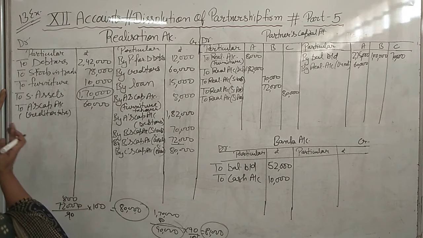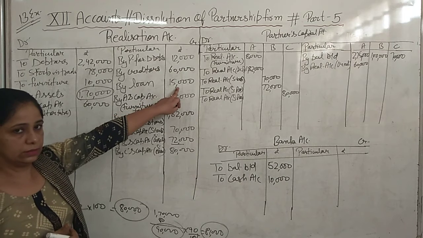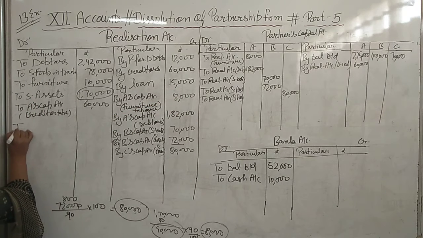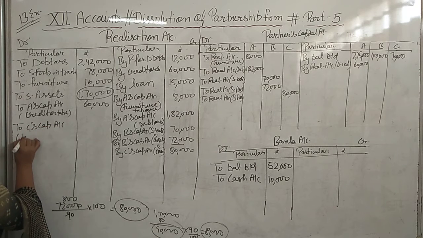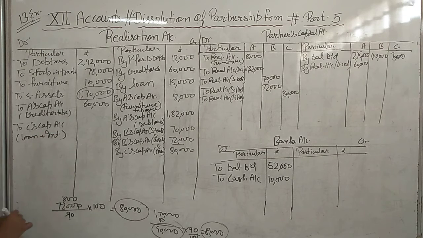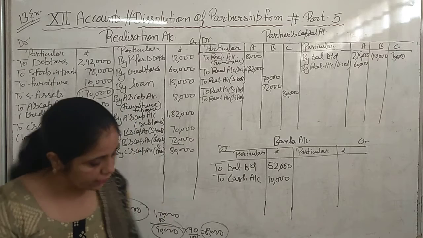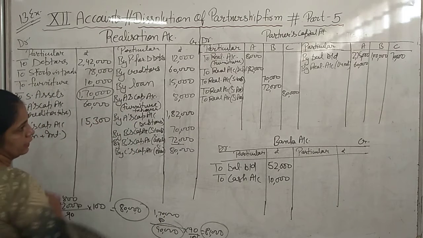Okay? So in this question, there is unrecorded interest on loan that will be paid by C with the loan. Then we will write here to C's capital account loan plus interest. Loan of 15,000 and interest of 300. Then 15,300 we will write.